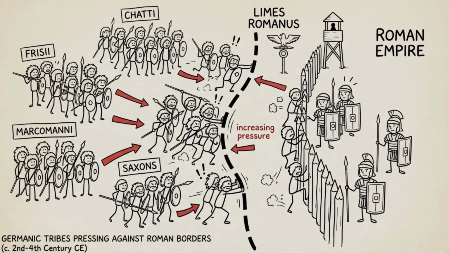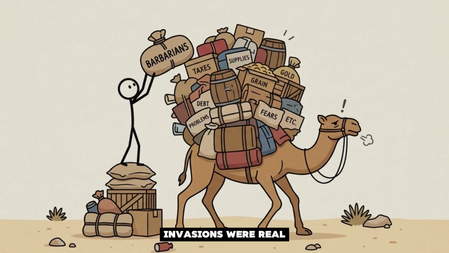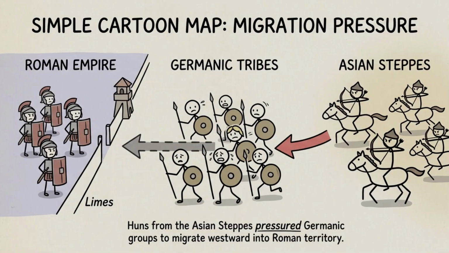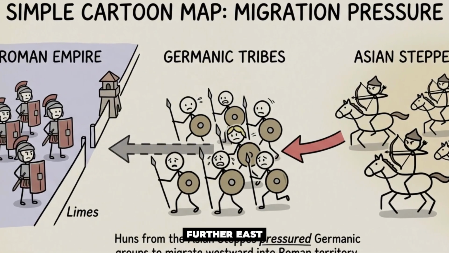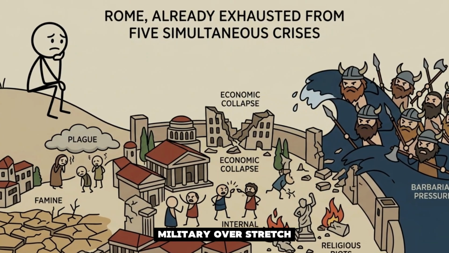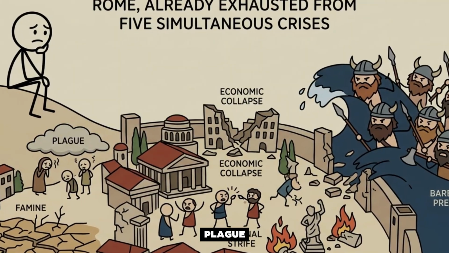Crisis 6. The barbarian pressure. Yes, the barbarian invasions were real, but they weren't the cause. They were the final straw, pushed partly by their own climate pressures and migrations from further east, into a Roman Empire already weakened by military overstretch, inflation, political chaos, and plague.